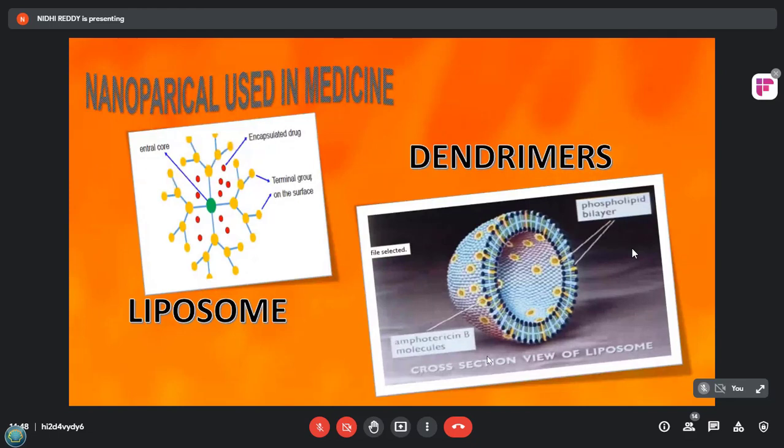Liposomes are about 200 nanometers or smaller. At the target site, liposomes fuse with the cell membrane and deliver the molecule.